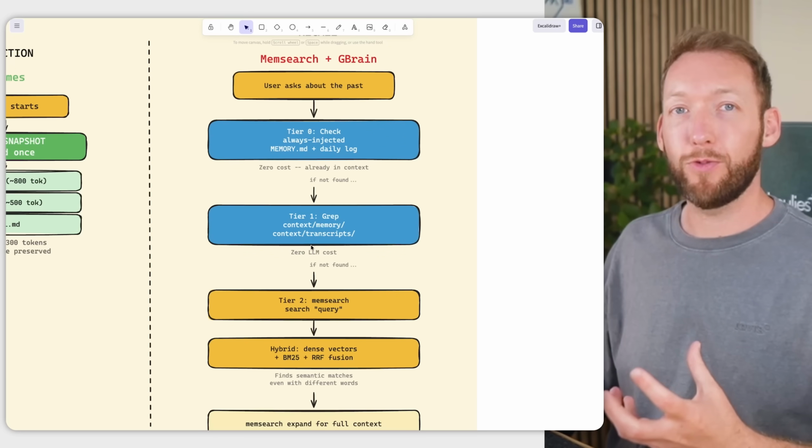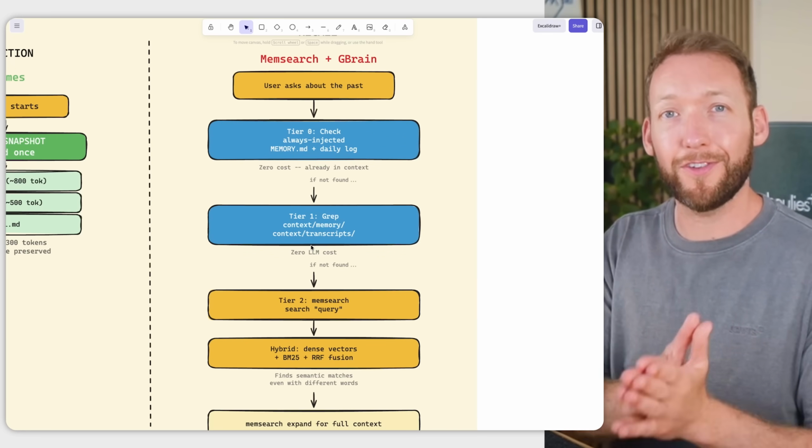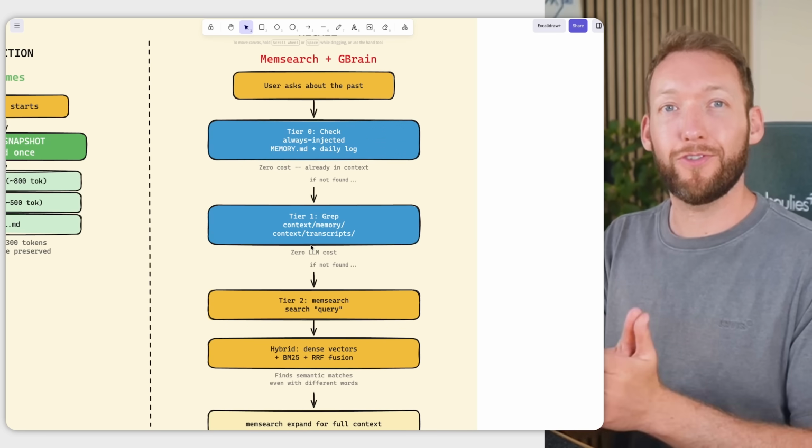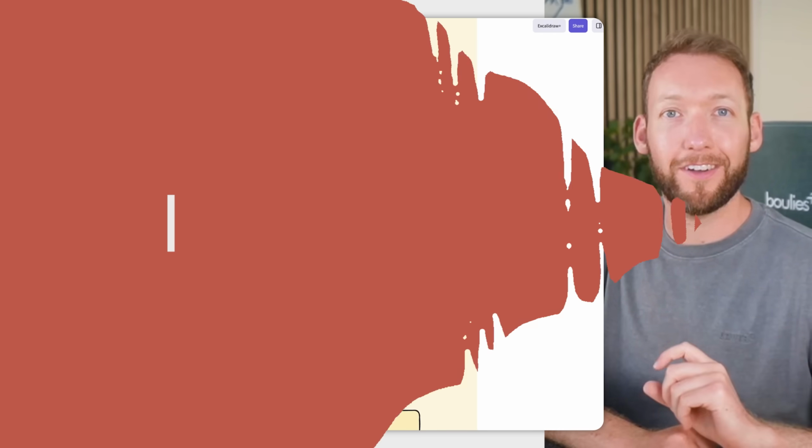And remember at the start when I said a good memory system should admit what it doesn't know? Well, that is exactly this. A confident answer with no source is actually worse than useless when you're running real work for a client. So for our recall tactic, we've decided to combine both: MemSearch for that hybrid search that finds by meaning, and then the GBrain approach on top for the re-ranking and that really well-cited, sourced answer.